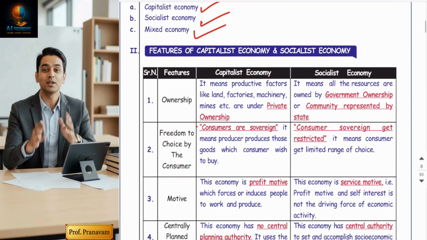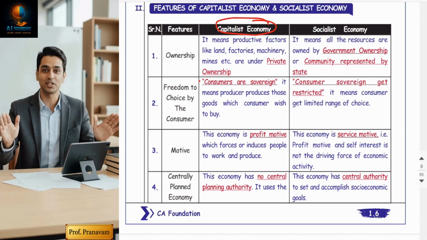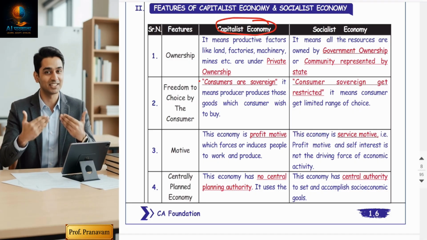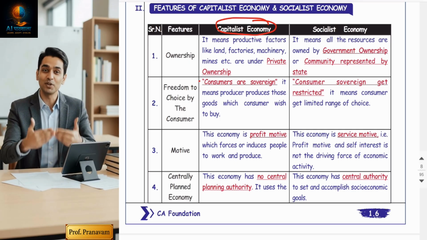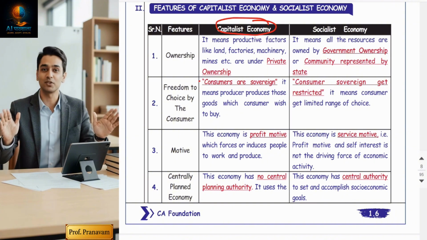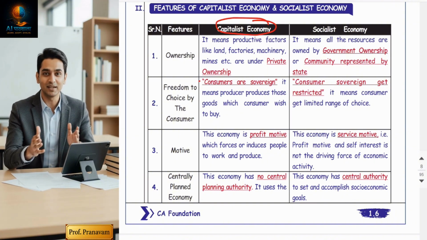First is the capitalist economy. I have made a table in a comparison manner. After learning one by one, once you compare them, it will be very easy for you to remember the concepts in comparison, and you will be able to solve various questions very efficiently. So let's first understand the capitalist economy.